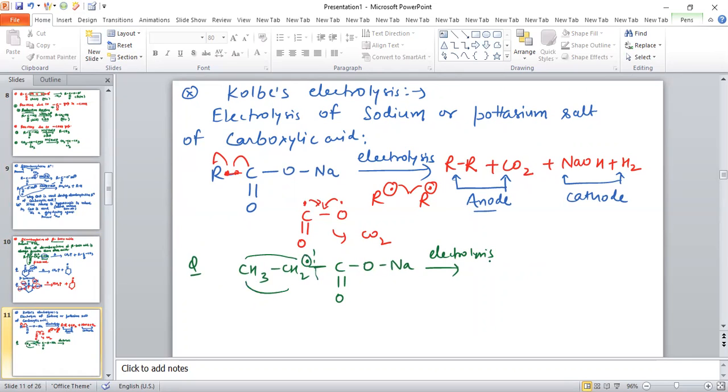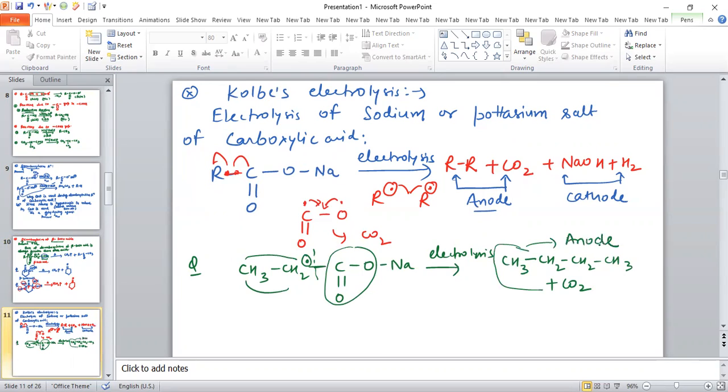The product obtained is CH3CH2CH2CH3, and CO2 gas will be released. These two products are obtained at the anode terminal, while the NaOH and hydrogen gas are obtained at the cathode terminal. So this is the Kolbe electrolysis reaction.